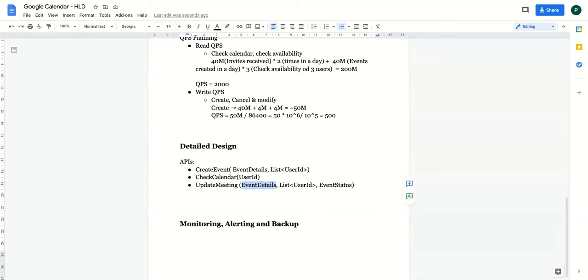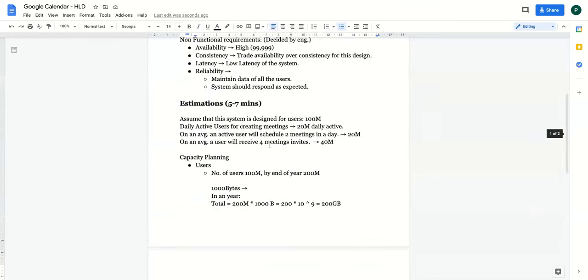We'll talk about that in detail as a part of our low level design, which will be next week. Today, we are trying to come up with the high level design. So classes we will design in the next session. Today, we are just checking all the APIs which we need. Okay. So we have create event, check calendar, and then update meeting.